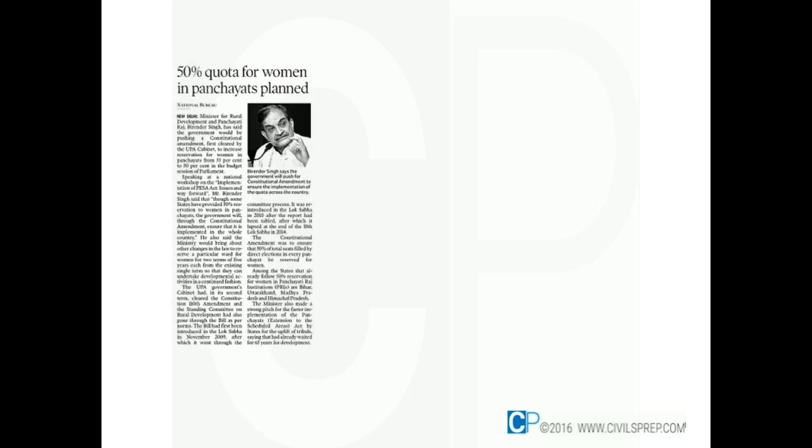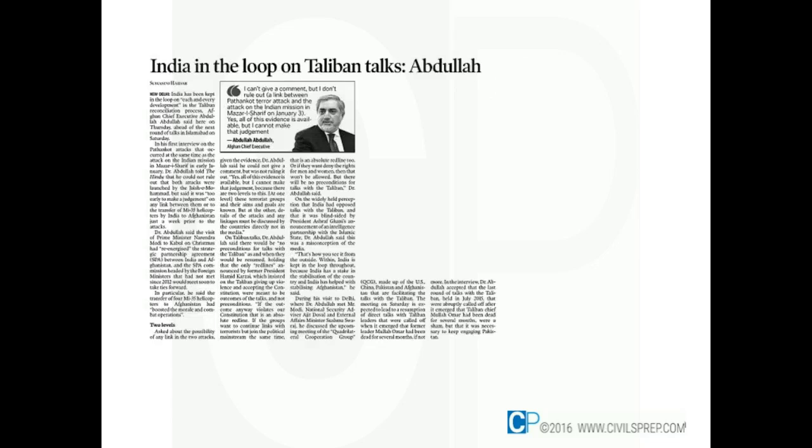50% quota for women in panchayats. Already Bihar, Madhya Pradesh and Himachal Pradesh have passed laws to raise the quota for women in panchayats up to 50%. The central government wants to make it a uniform law throughout the country through an amendment of the 73rd Amendment Act. In this context, the bill went through the committee and finally lapsed during the UPA government. Now the government wants to bring back the same bill.